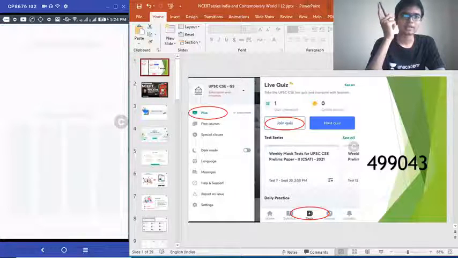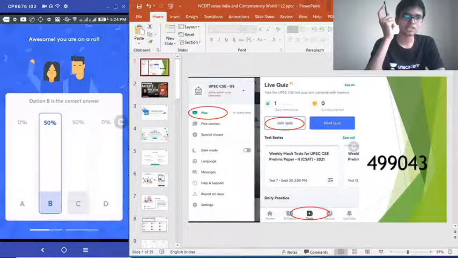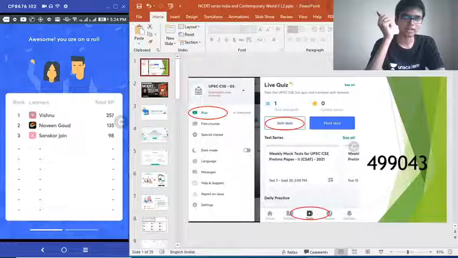And the correct answer for question number 20 is option B. 50% of them getting it.